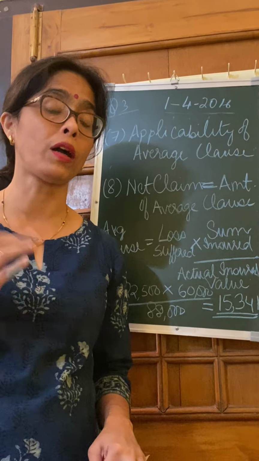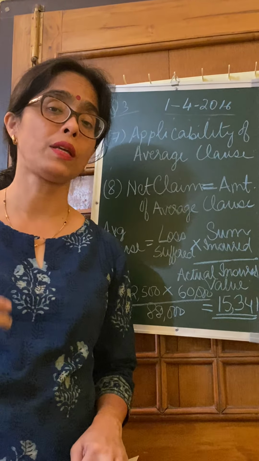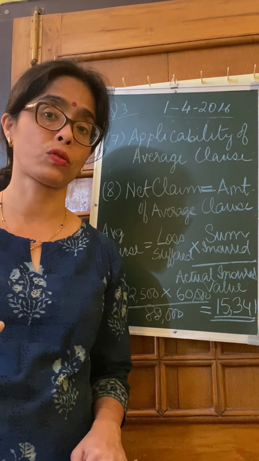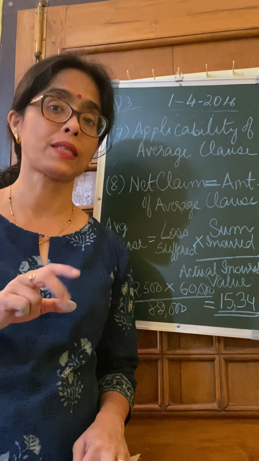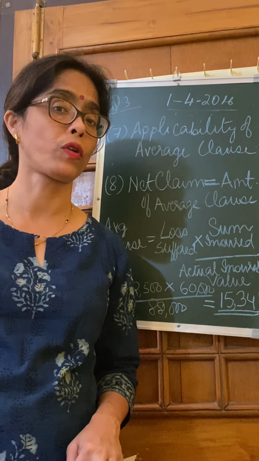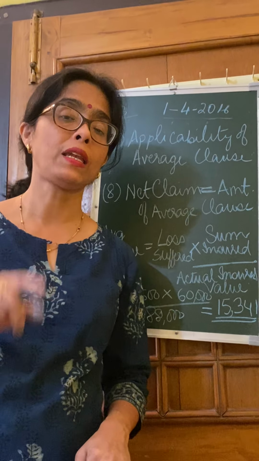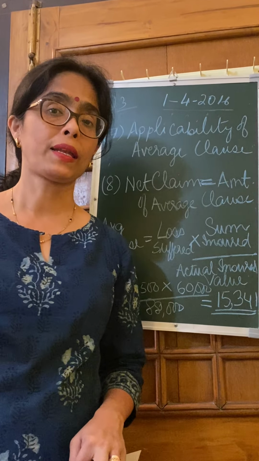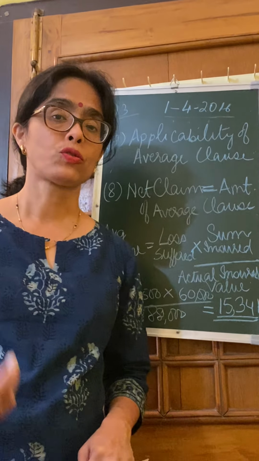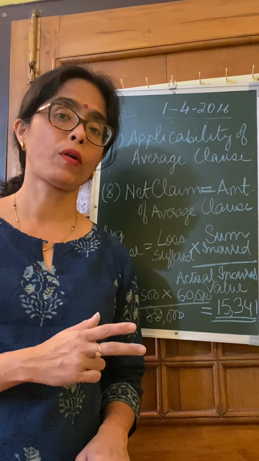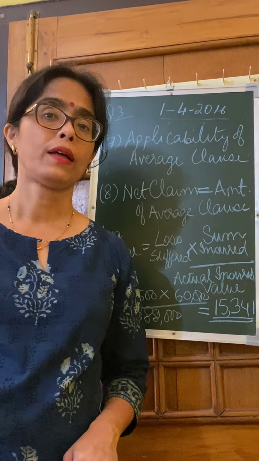The third thing you have to remember here is that the business didn't have any additional cost or increased cost of working. This sum is silent as regards the increased cost of working. Otherwise our claim would have been loss of profit plus increased cost of working, but this question doesn't have increased cost of working. So your net gross claim is equal to the loss of profit. That is another thing.